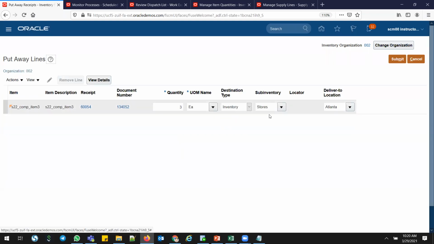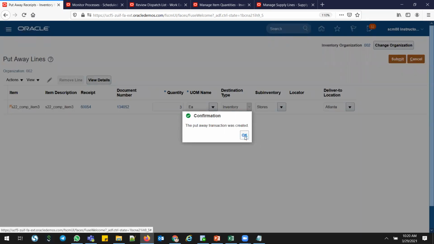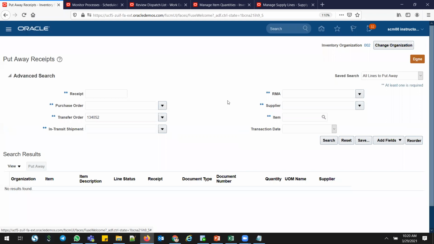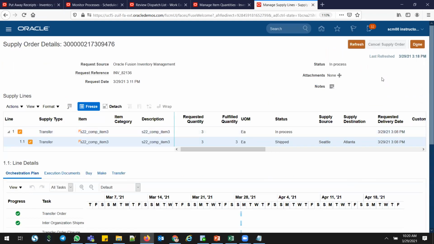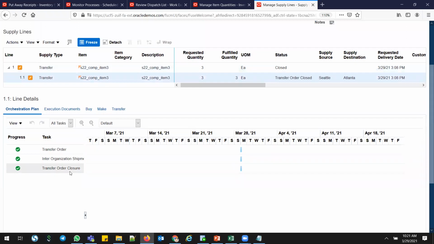and it will always select the stores because we have given the stores at the time of creating the transfer order, the destination subinventory where you want it. That's the reason the system is populating it by default here. And then click submit. Transaction completed. Now I'll go here. I'll see my transfer order number, order details here. You see, transfer order closure. This scope process is complete. It means the transfer flow between 001 and 002 got completed without any issues.